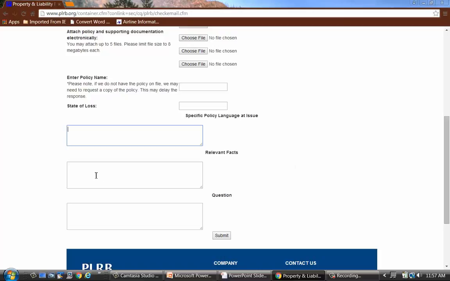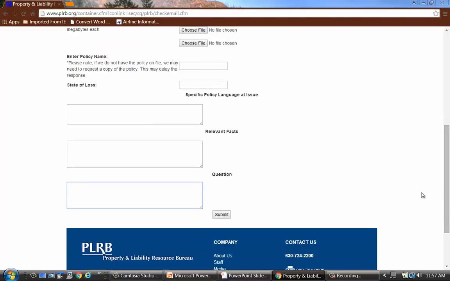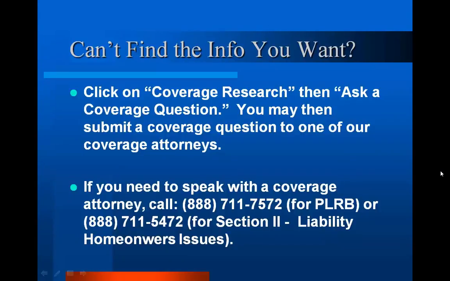Then we're interested in the relevant facts, similar to what we did with the hypotheticals today. And then finally the question that you have dealing with this. When you hit submit, you'll get the information as to which attorney the question has been assigned, and we will say that we will get back to you within 5 business days. You can see here we also list our phone number if you need to call someone.